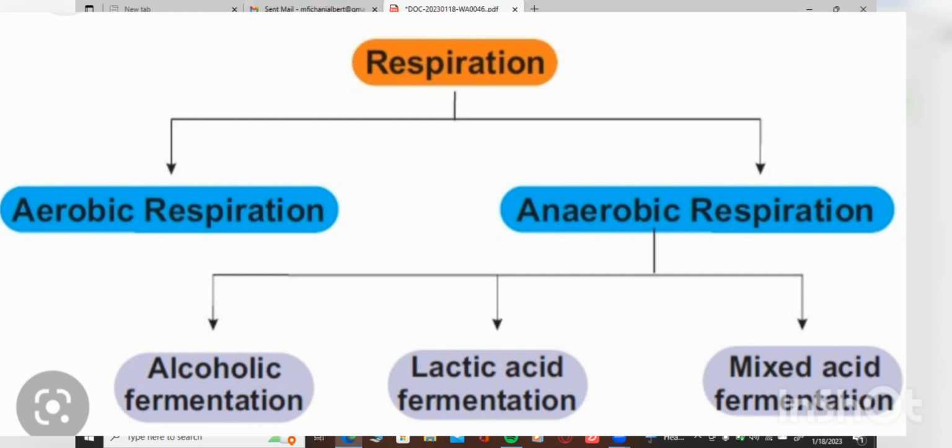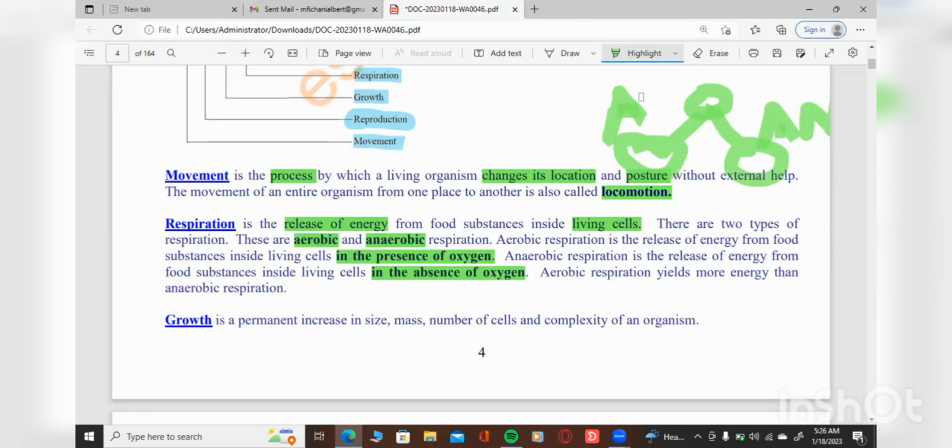So aerobic involves the release of energy inside living organisms, right? But within those cells, oxygen is present, right? When there's no oxygen, then that is another type, okay? So that is what it is.